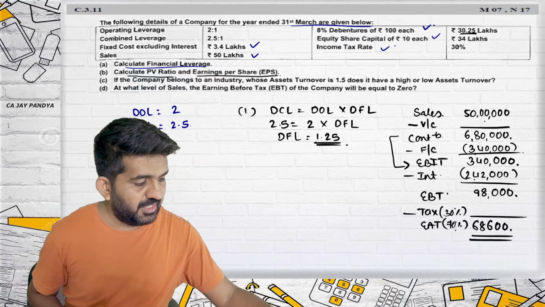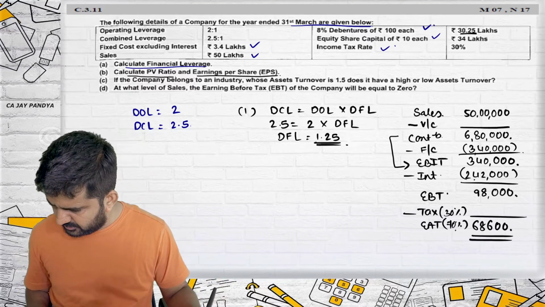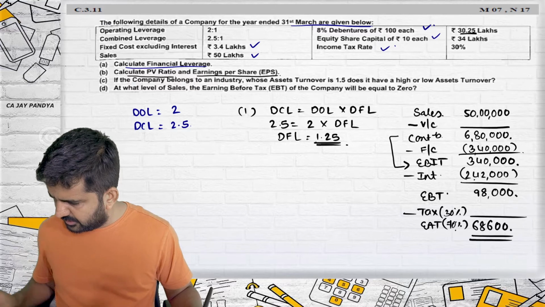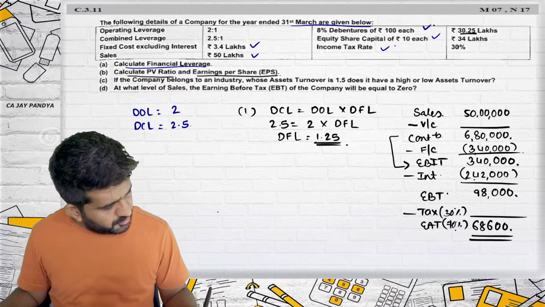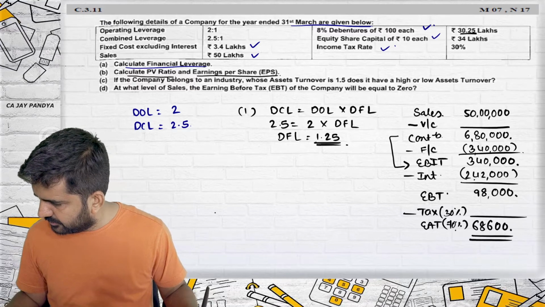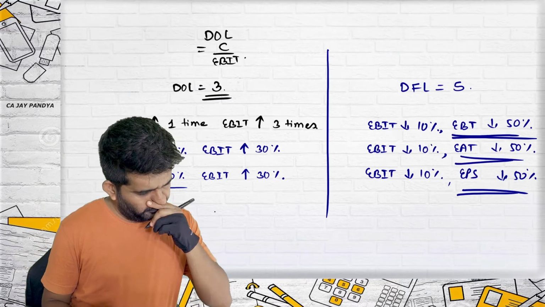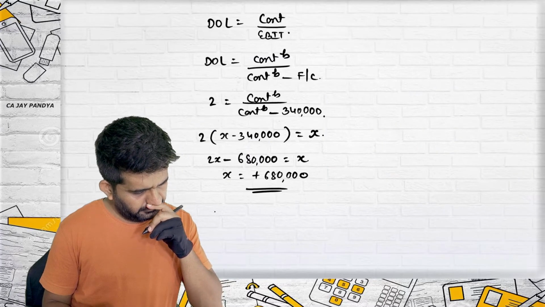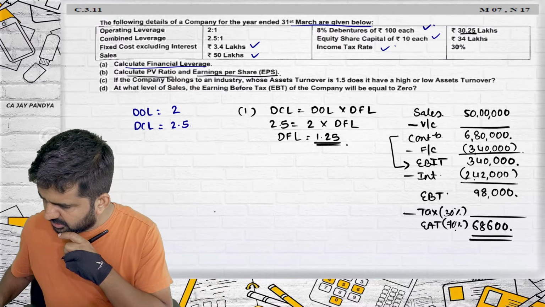Even I can find out variable cost. This is 50 lakhs. Contribution is 6,80,000. It is so much difference. No, I think we are making some mistake. Contribution is coming 15,50,000. Fixed cost is 3,40,000. Yes.